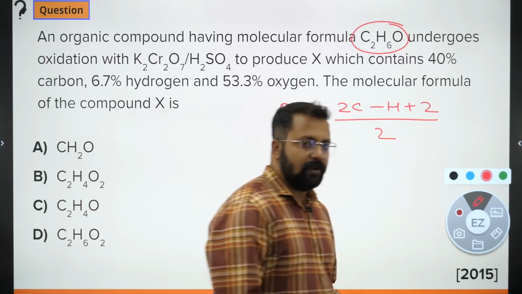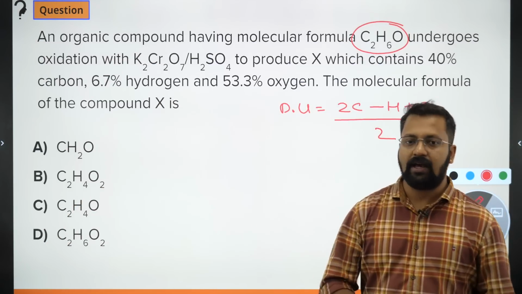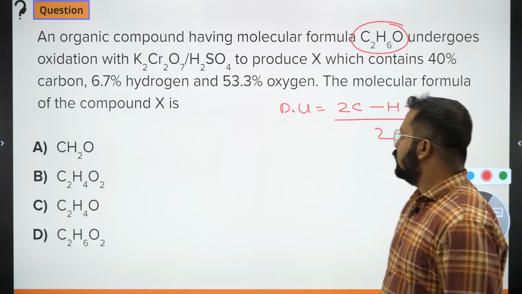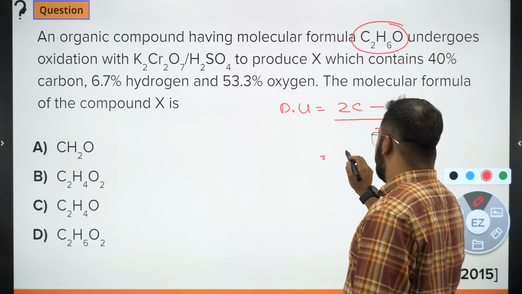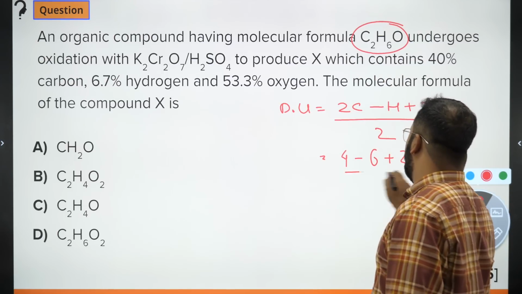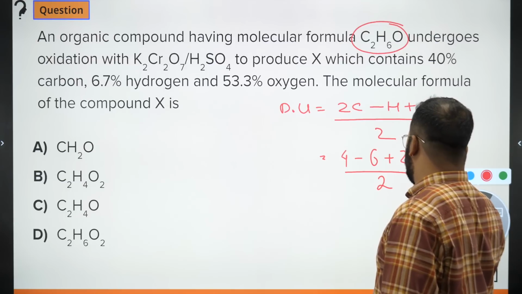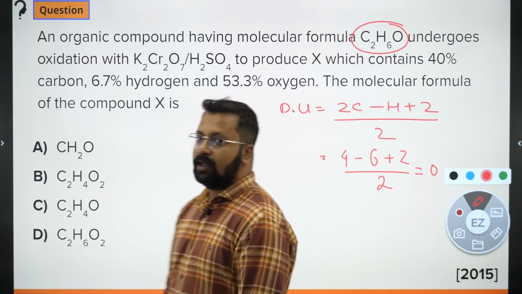Degree of unsaturation will always have this formula. Degree of unsaturation tells us how many double bonds or rings are present within the molecular compound. So 2C, how many carbon atoms are there? 2. So I will write 4. Number of hydrogen atoms 6 plus 2 by 2. The value comes out to be equal to 0.